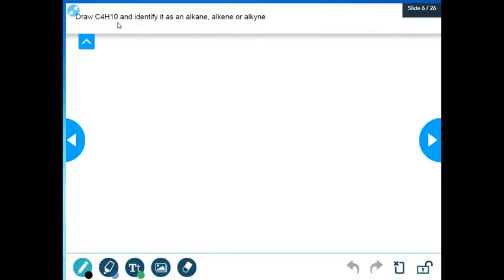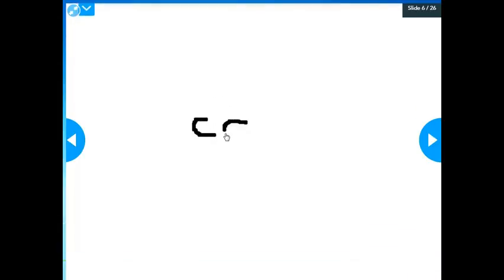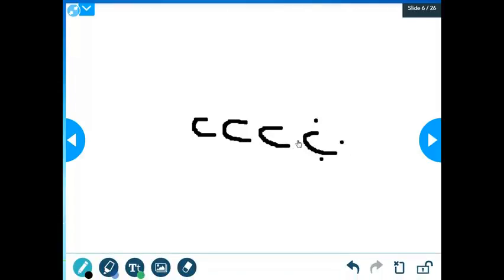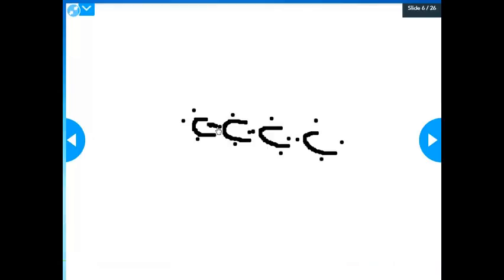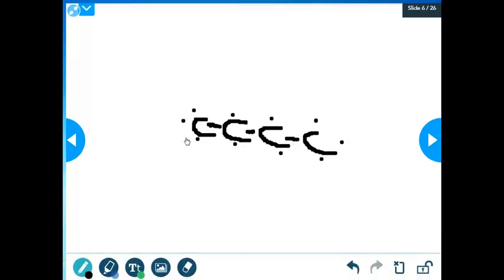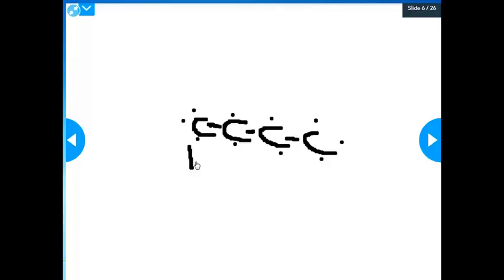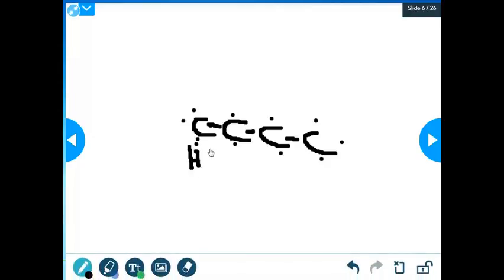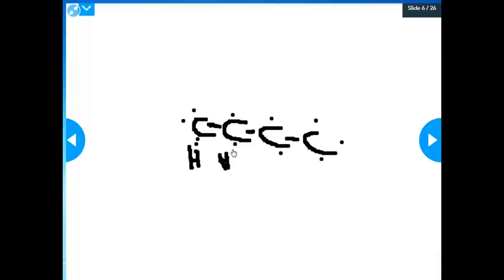So if we had to draw C4H10 and identify it as an alkane, alkene, or alkyne, our carbon atoms would all go in the center, and we know that they would have 4 valence electrons. 1, 2, 3, 4, and then there'd be another one here. So you'd have 4 on this carbon, 4 with that carbon, and then 4 with this carbon. And we know that they would bond here, right here, and right here. So we have 3 single bonds so far, and we have 10 hydrogens, and they're each going to come with 1 valence electron. We know hydrogens are always going to be on the outside, carbons are always going to be in the middle.